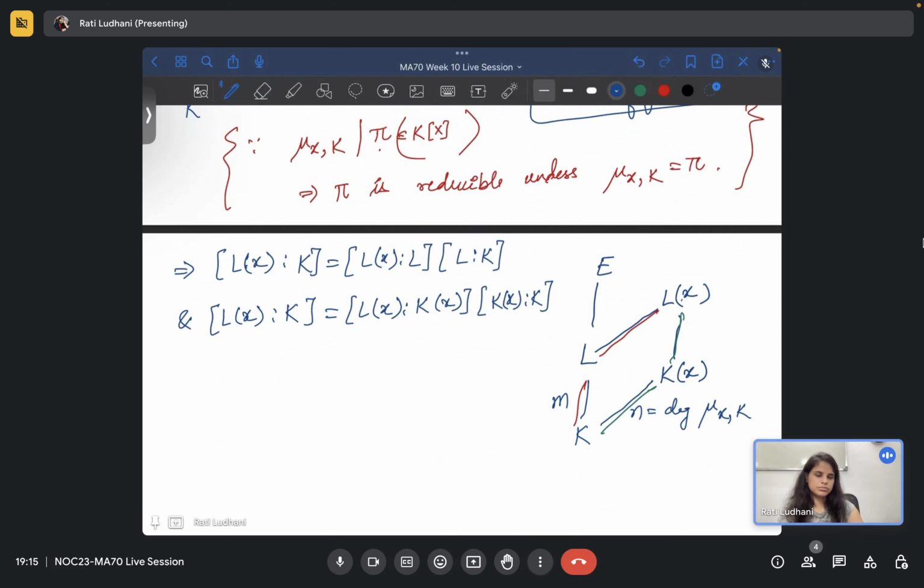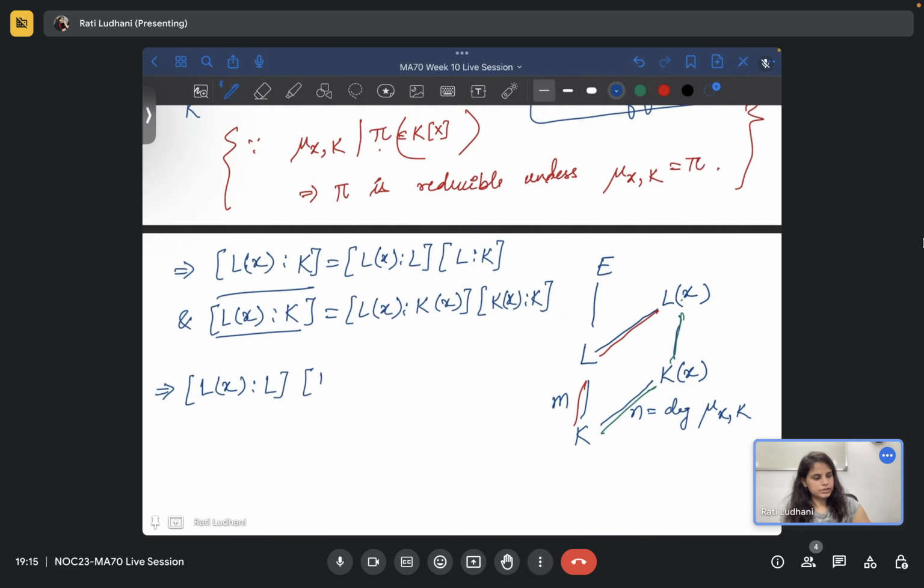I've just used the tower formulas. So both of these are the same thing, so we can equate it.